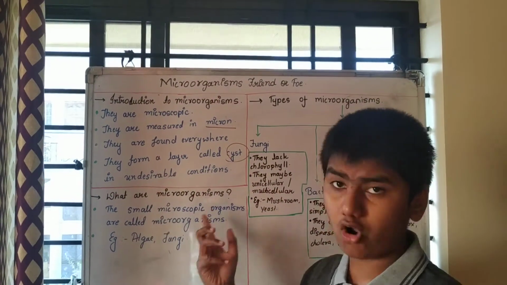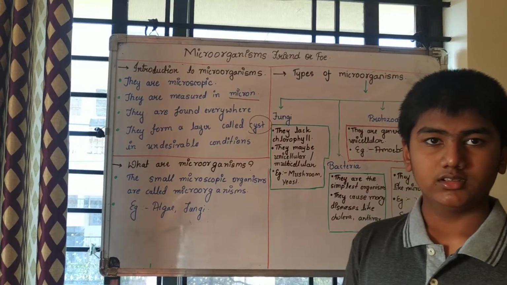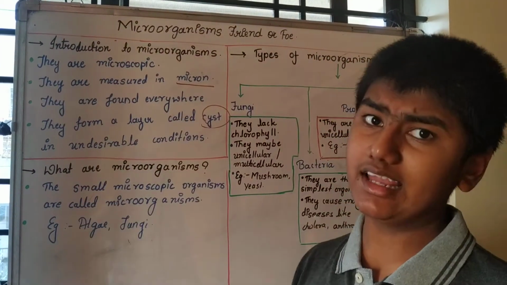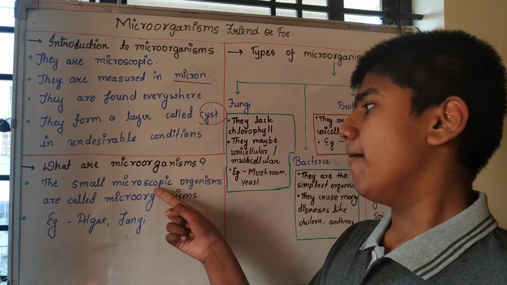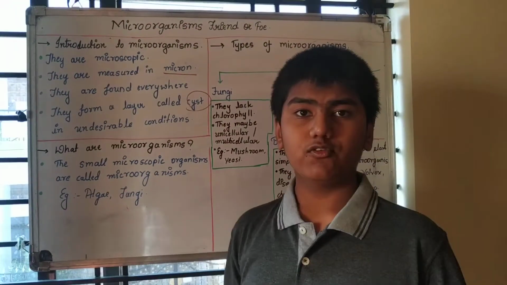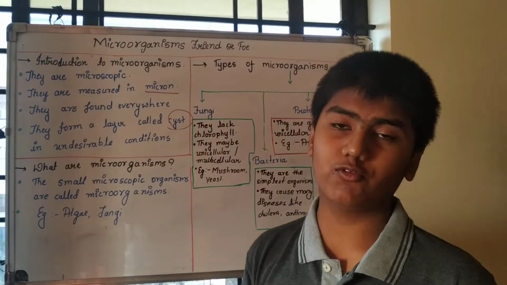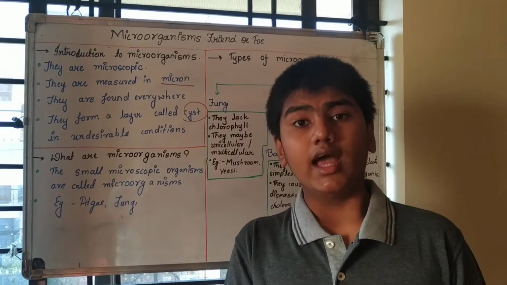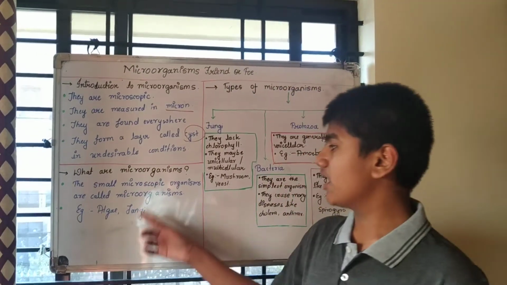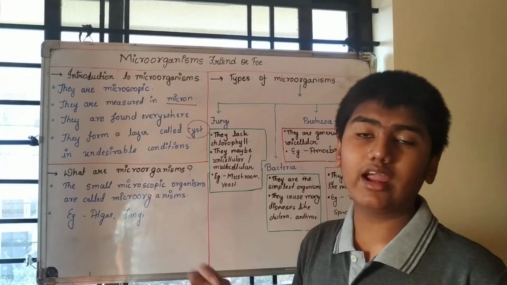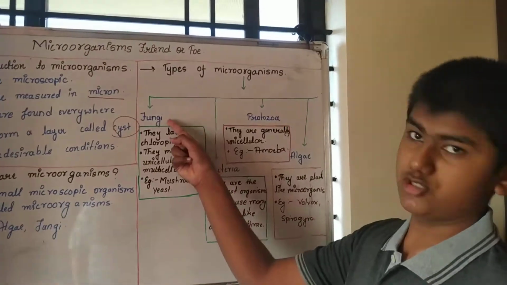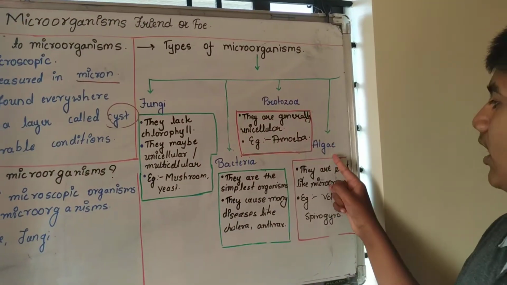But what are microorganisms? Here we have understood many characteristics about microorganisms, but what exactly are they? The small microscopic organisms are called microorganisms. A simple definition: by understanding the characteristics we have got the definition that they are small, so small that you cannot see them with unaided eyes. Examples are algae and fungi. Now there are a few types of microorganisms. What are they? They are fungi, bacteria, protozoa and algae.